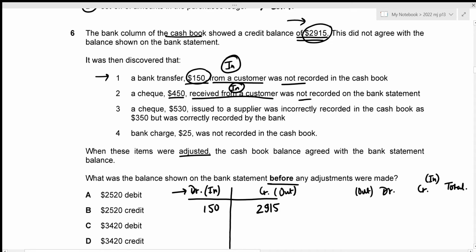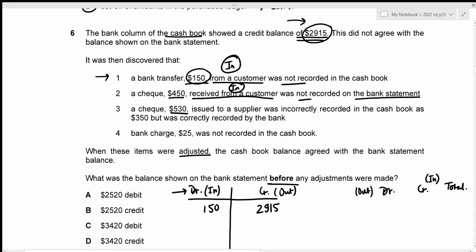So this is not recorded on the bank statement, but it does not indicate anything about the bank column of the cash book. So we are just going to assume that this has already been recorded in the cash book. And since we are only focusing on the cash book firstly, I'm just going to ignore this error 2 for the time being. Now we move to the third one, a check 530 issued to a supplier.